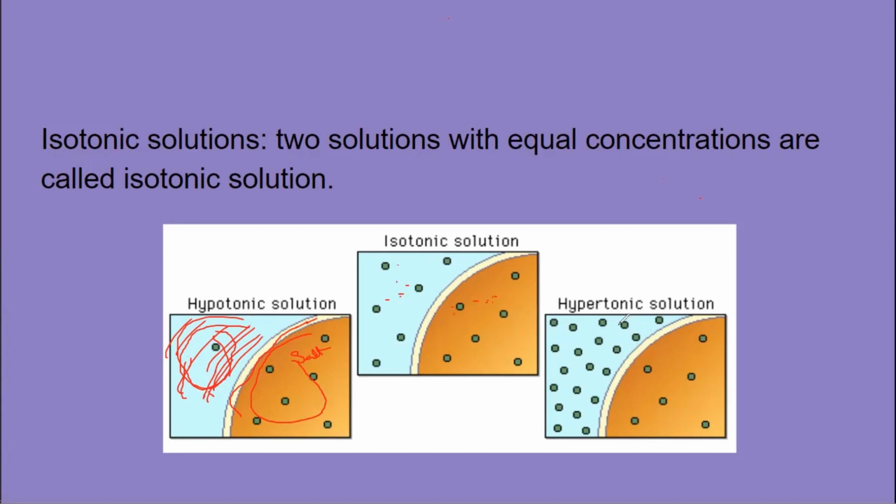In case of hypertonic solution, you can see in this area the molecules are more, and in this area the molecules are less. So this is the hypertonic solution. So hypo, hyper, and isotonic solutions. Now we will see how this osmosis works in animal and plant cell.